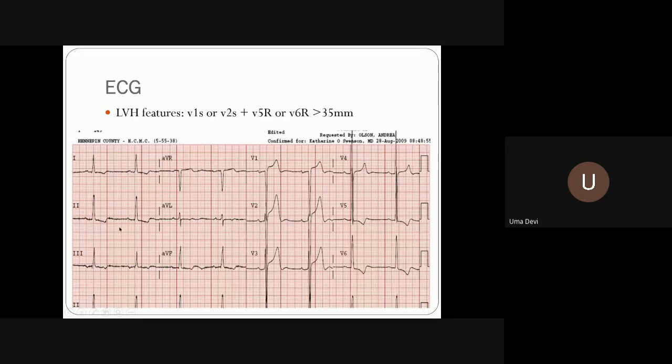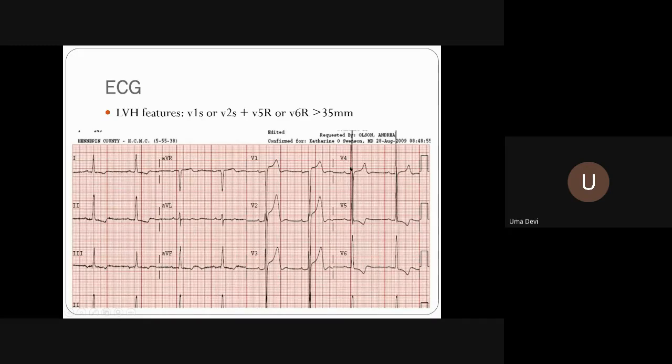Whenever you see a normal ECG, you have to look for the T wave, and this is the QRS, and this is the T wave. Of course, here it is inverted in V2, AVL and all, but this is the normal. When you see in V5, the R wave is very tall, is it not?